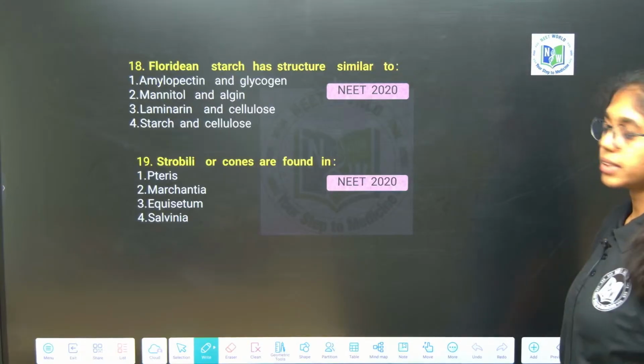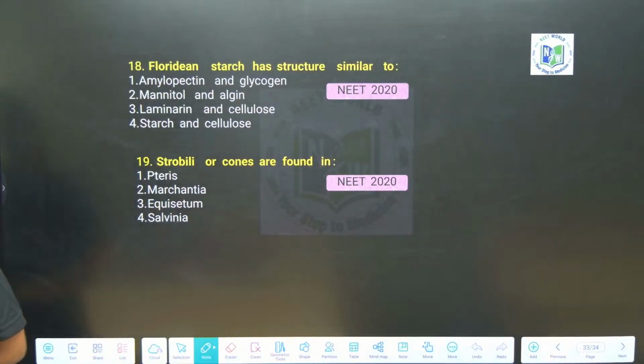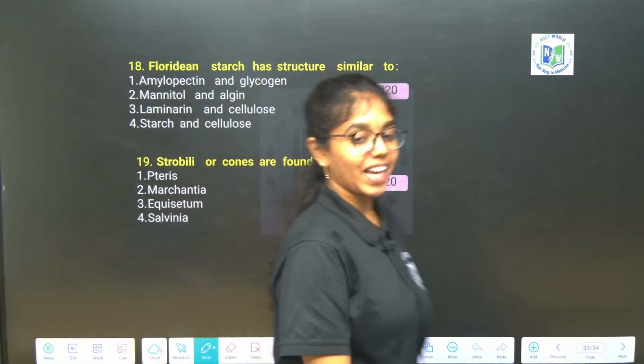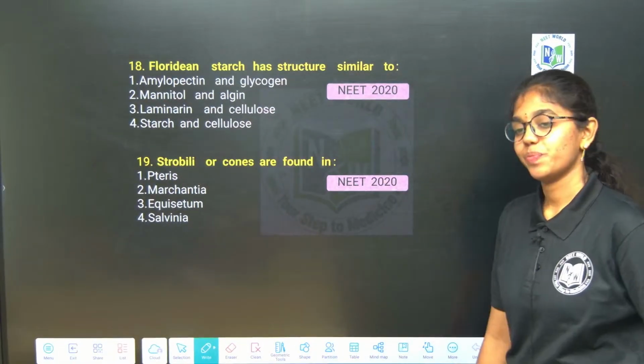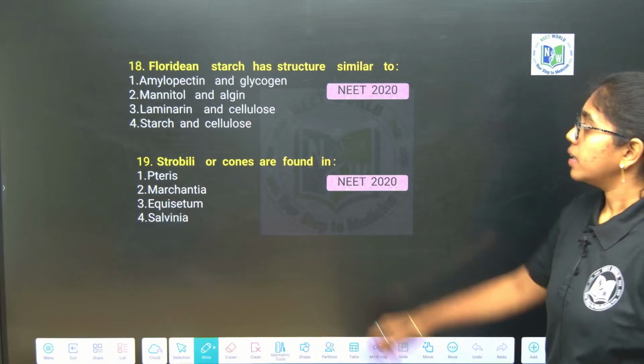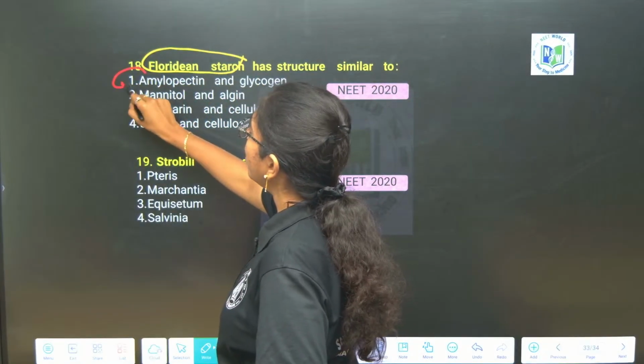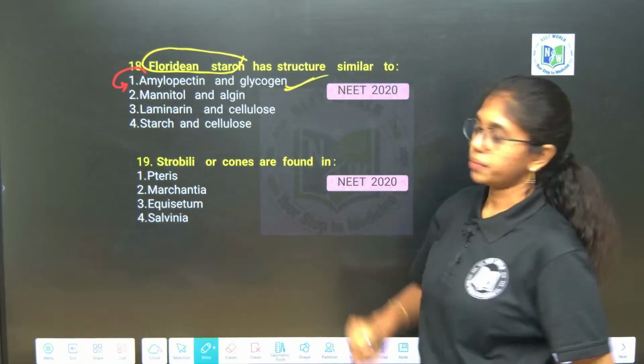So, the last 3 questions, hold on and do with the same enthu. Floridian starch has the structure similar to amylopectin and glycogen.